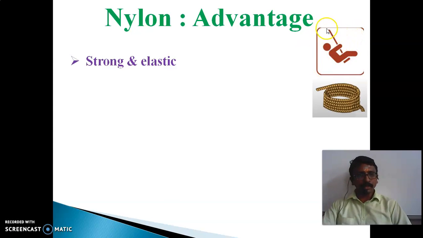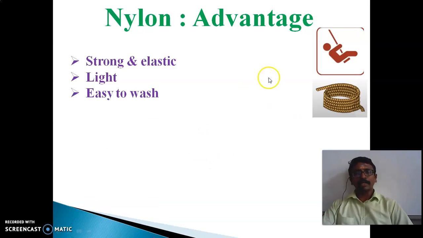So these nylon ropes can be used for climbing mountains, and also it is very elastic, and also the weight is very lightweight, so that we can easily take it wherever we go. And the nylon is very easy to wash. We can wash the nylon very easily.